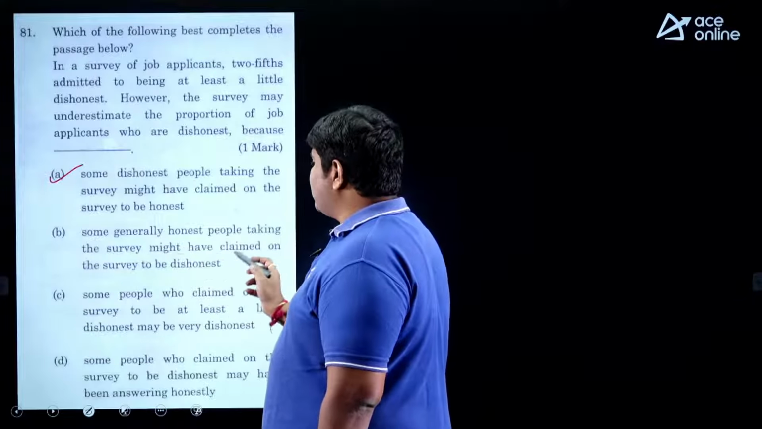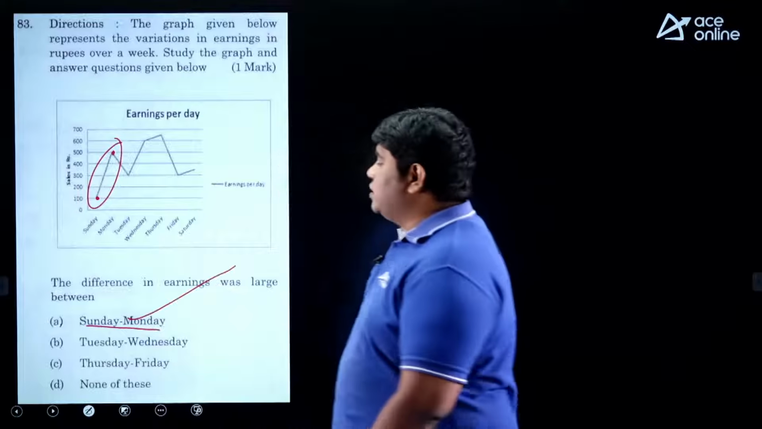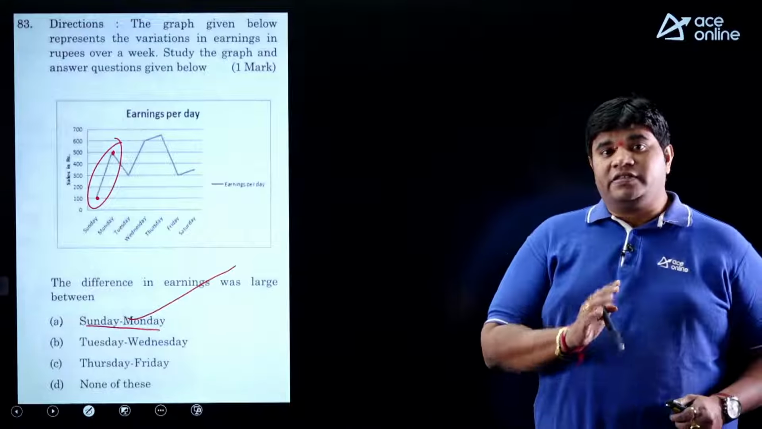Next, based on the graph information. It looks like the graph would take a little bit of time, but the answer is very easy. So what is the question? The difference in the earnings was large between, where is the large? Sunday to Monday: Sunday here 100, Monday 500, here the gap is 400. The remaining gaps anywhere else are less. So what is the possible option? A is the right answer.